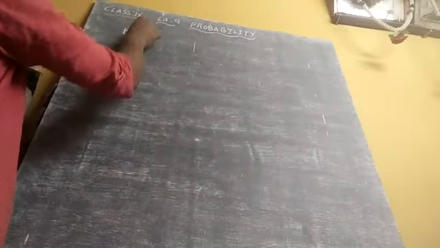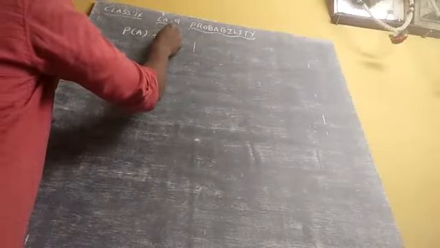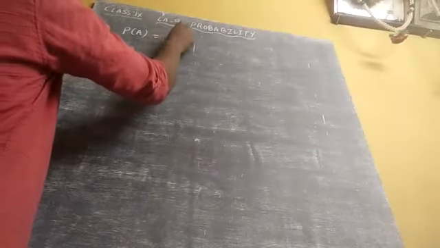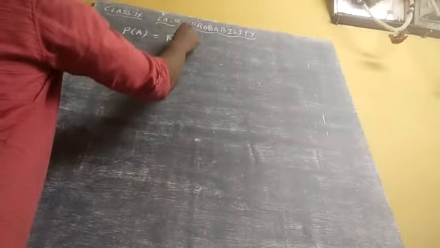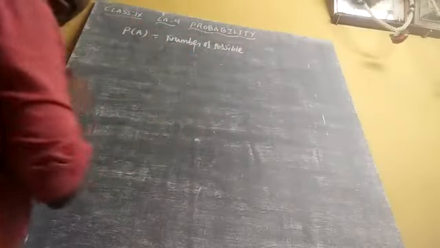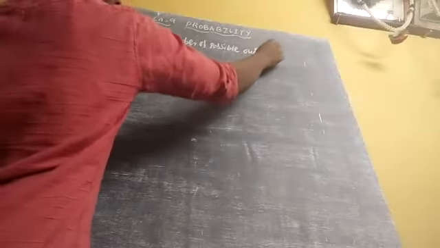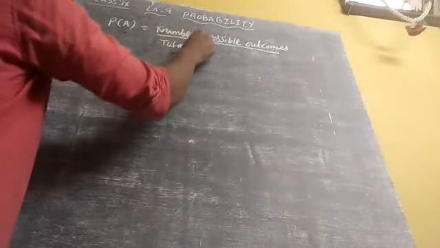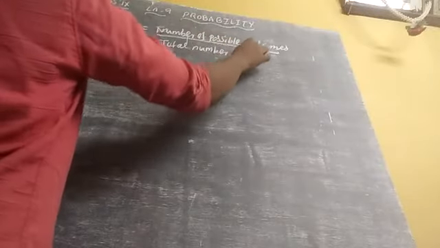Here I am going to give one formula. Probability of A, where A is called some event, equals number of possible outcomes by total number of outcomes.